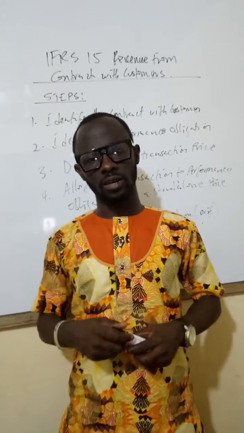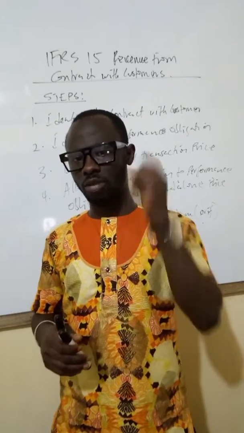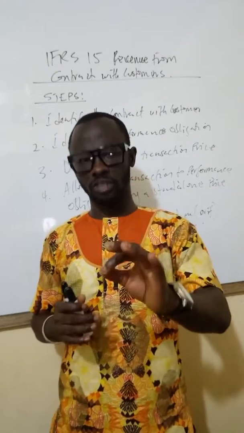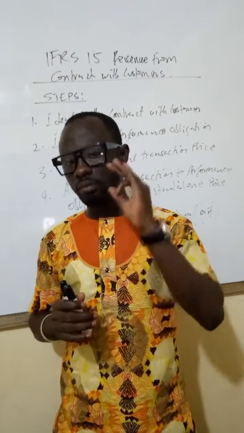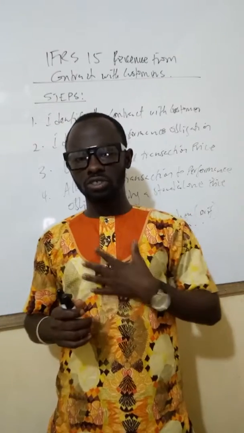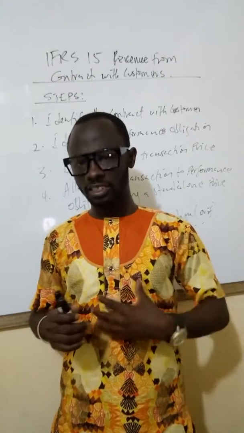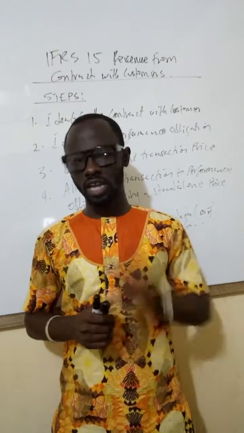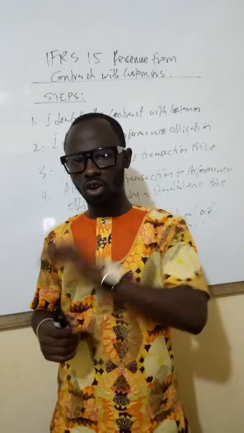So the standard gives conditions that must be satisfied before we say that there is a contract with a customer. In other words, for us to say we have a contract with a customer, 1, both parties must approve of the contract. That is the first condition. What does that mean? If you say, Nhyira, I want you to teach me for the next 2 months financial reporting, I should say yes, meaning that yes, there is going to be a contract between us. So that is the first recognition criteria. Both parties must approve the contract.